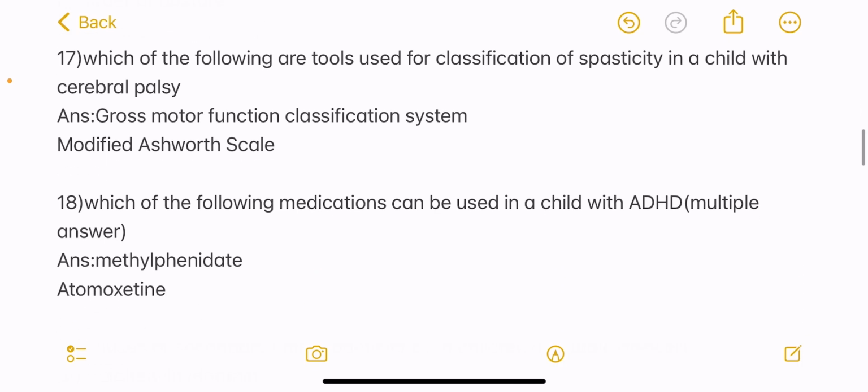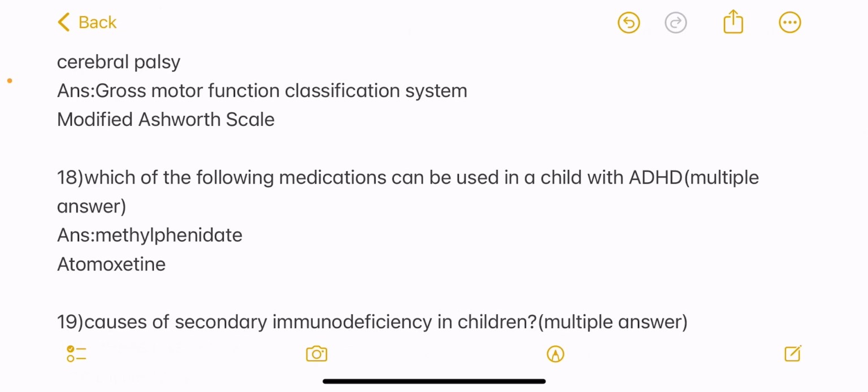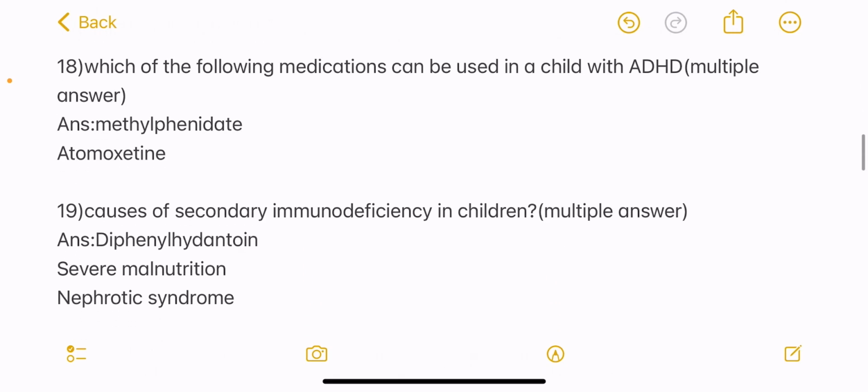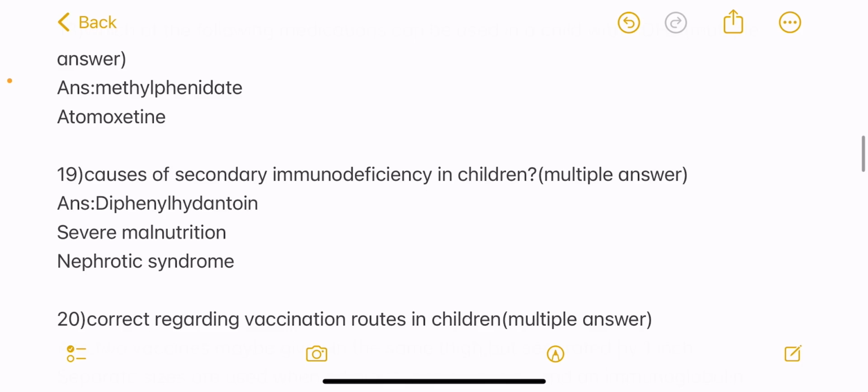Ashworth scale. Next question, which of the following medications can be used in a child with attention deficit hyperactivity disorder? And again this is a multiple correct answer question, and the answers are methylphenidate and atomoxetine. Next question, causes of secondary immunodeficiency in children? Again a multiple correct answer question, and the answers are diphenylhydantoin, severe malnutrition, and nephrotic syndrome.